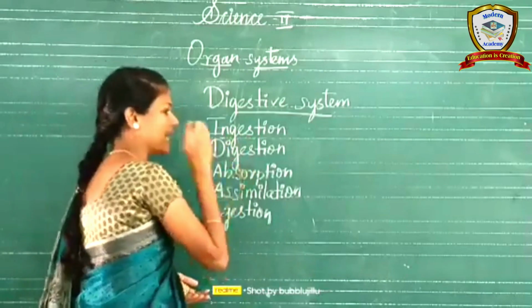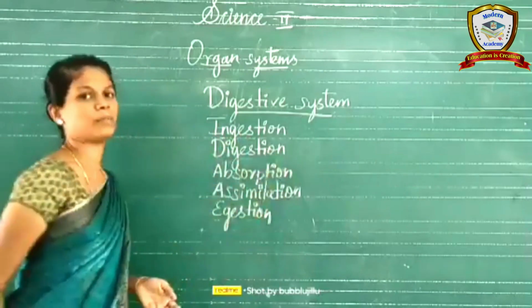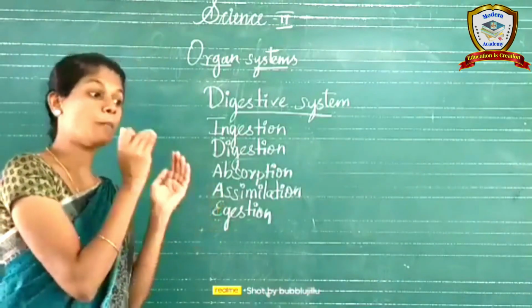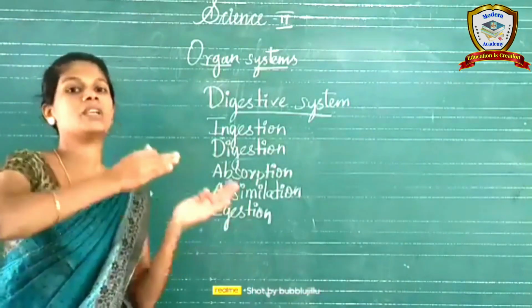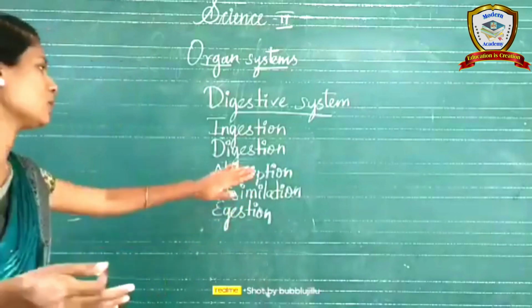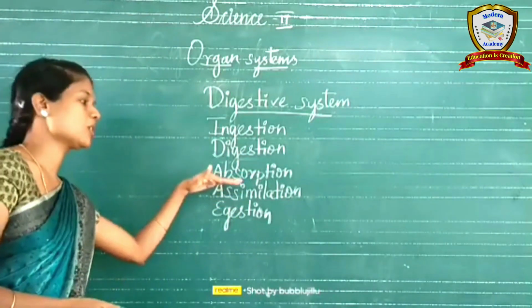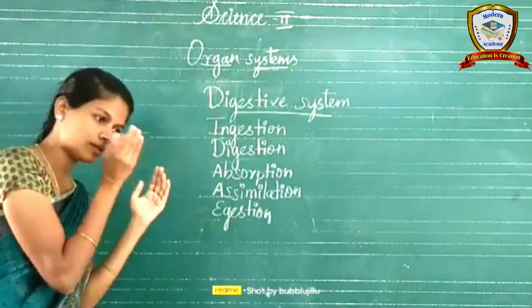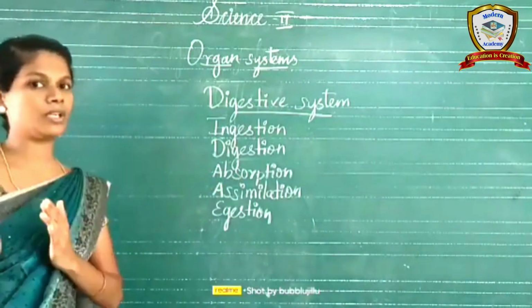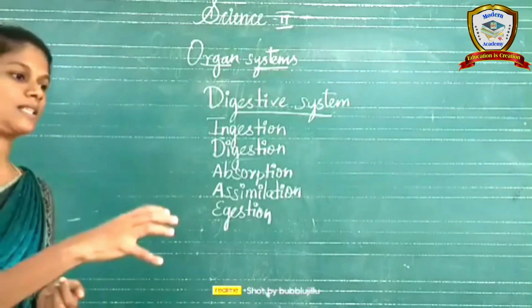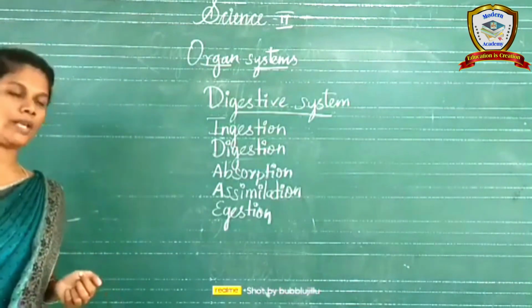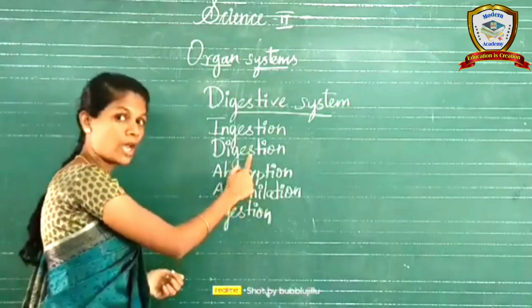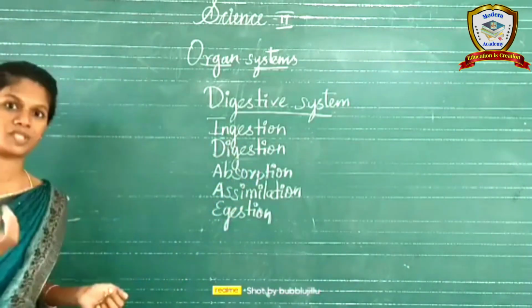Next one is digestion. This is a very important process. All the compound substances are converted into simple substances. That is called digestion. Absorption is the next step. After digestion, the compound substances are converted into simple substances, and these are absorbed by our body. That is called absorption. After digestion only, our body is able to absorb.